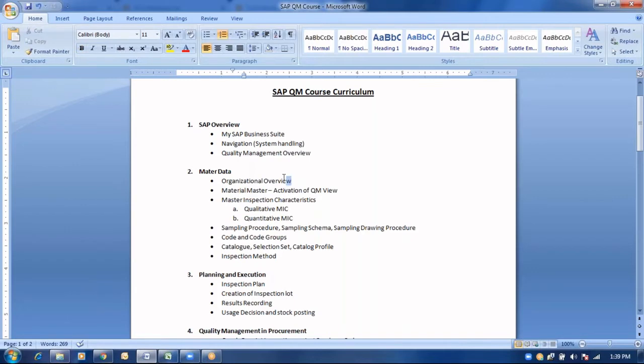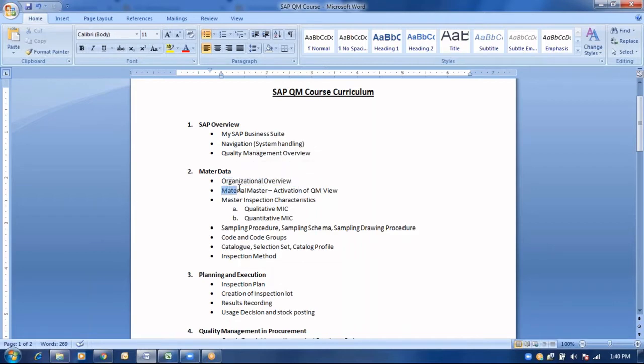Under the organizational overview, the SAP organizational structure comprises client data, plant data, and storage location data: where the client data would be maintained in SAP, and the integration of client data with the plant data and storage location data. That will be covered as a part of the organizational overview concept.